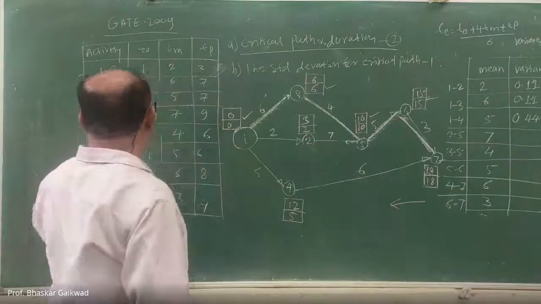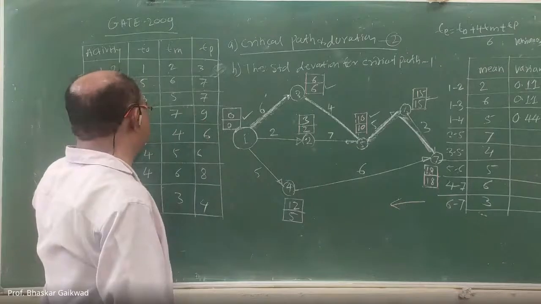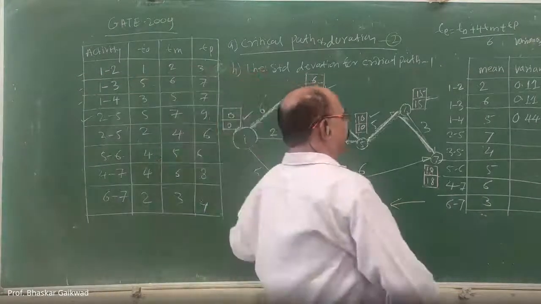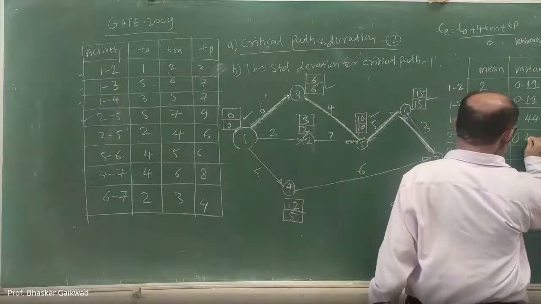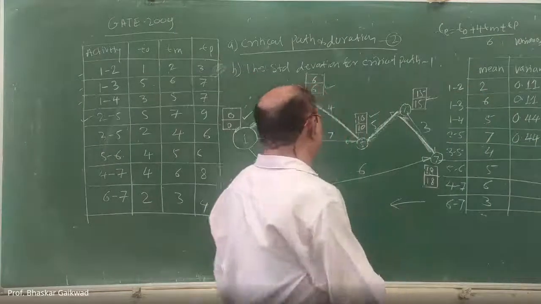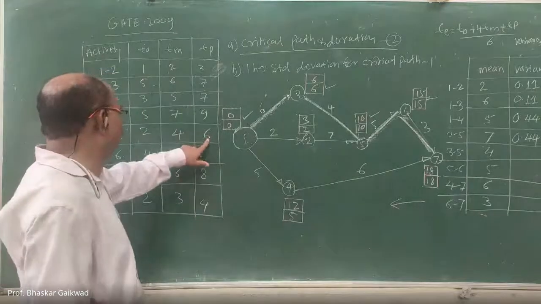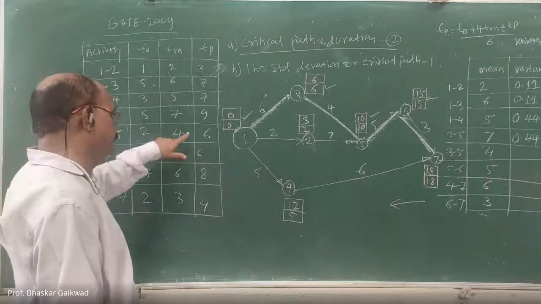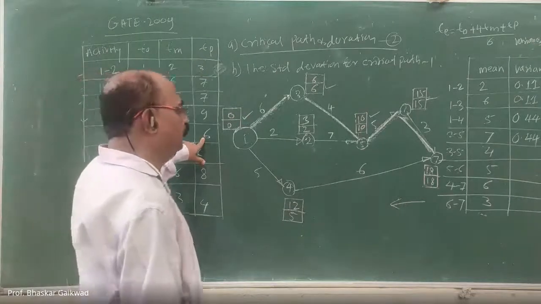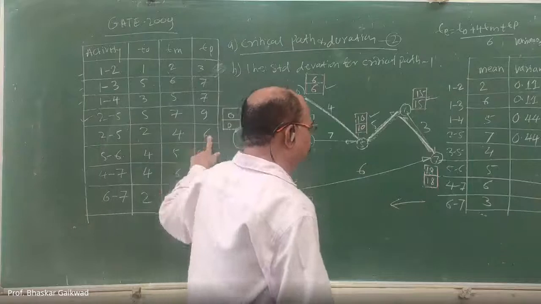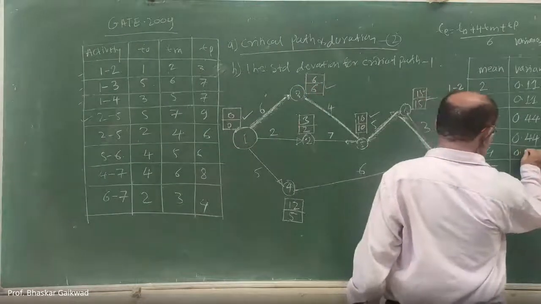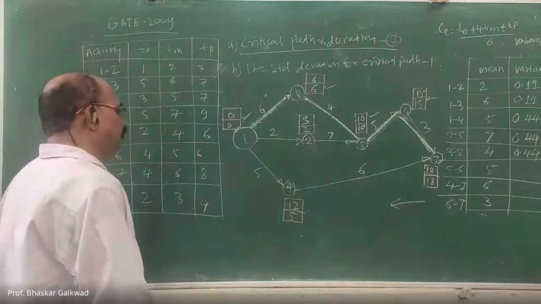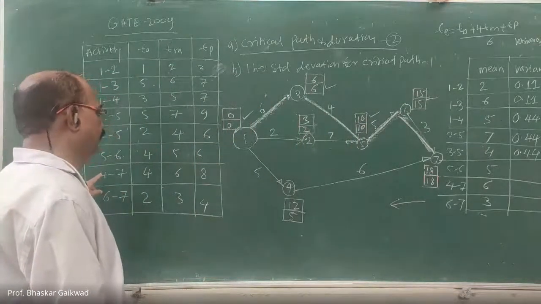Okay. Now 2 to 5: 9 minus 5, 4. 4 divided by 6 bracket square. Same thing will be there. Then 3 to 5: 6 minus 2, 4. 4 divided by 6 bracket square. Same thing will be there. Am I correct or not? Okay.